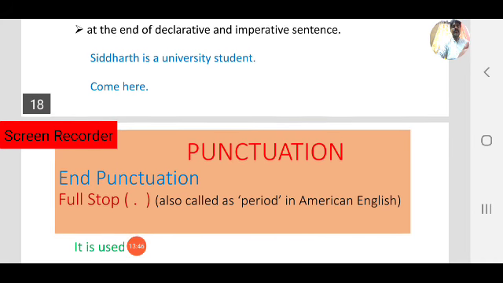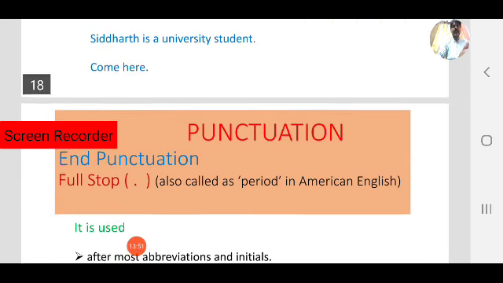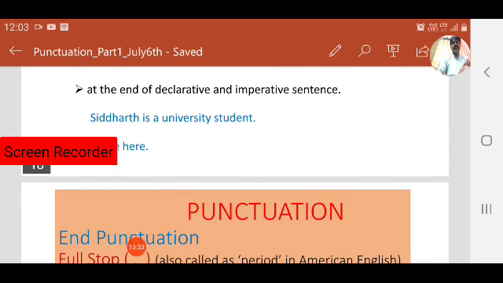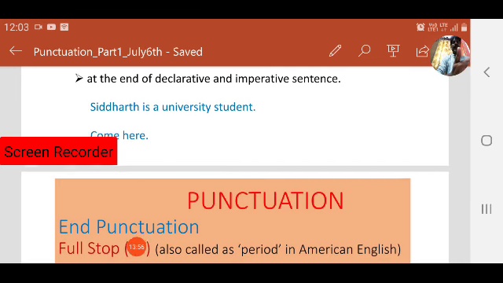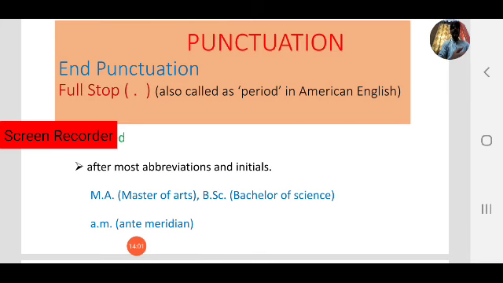Next, where is it used? What is the first case? At the end of declarative or imperative sentences, that is one case. Next, what is the second case? After most abbreviated words or initials, we use full stop or period. For example, MA: M full stop, A full stop. In abbreviation forms, we use full stop.